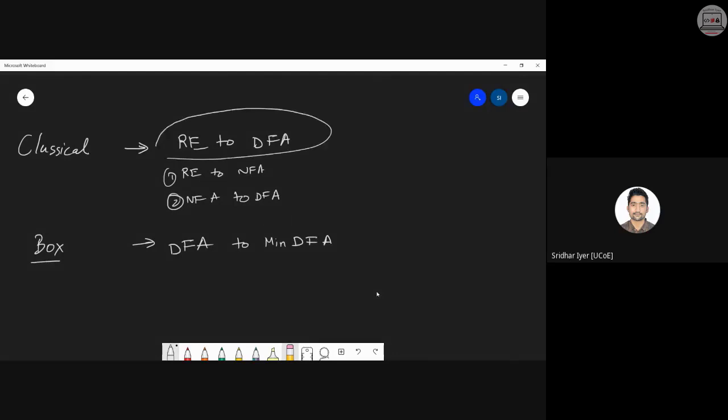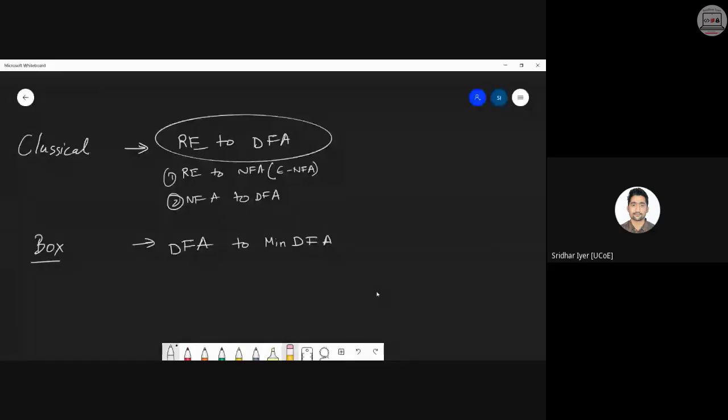If the question is in the form of an RE, then we have to go for the classical method, just a revision. That is, we have to first convert that RE into an NFA and that NFA into a DFA. More often, this NFA was in terms of an epsilon NFA. याद है ना सबको? We had converted that RE into an NFA which had epsilon transitions also. Yes or no?